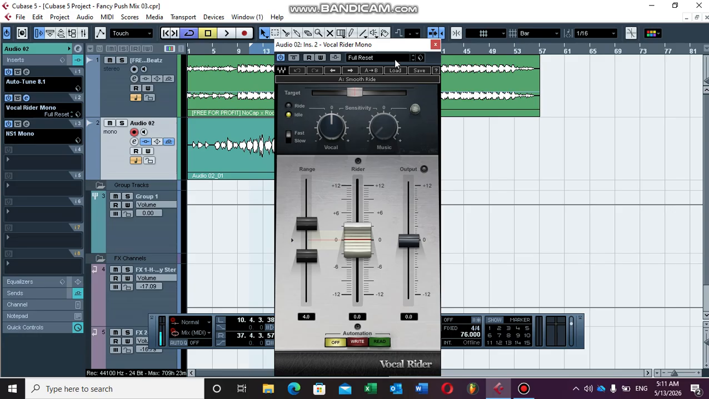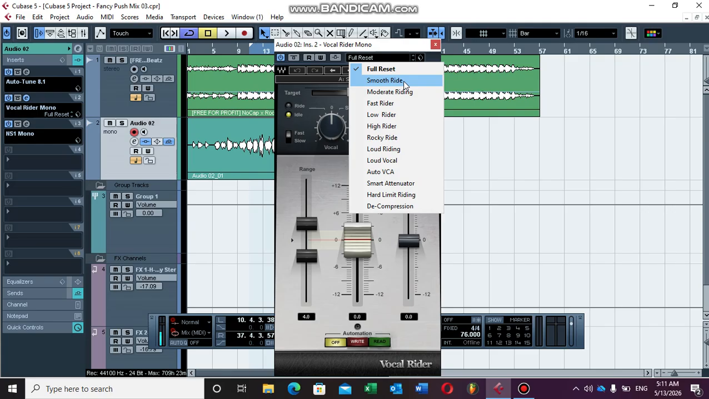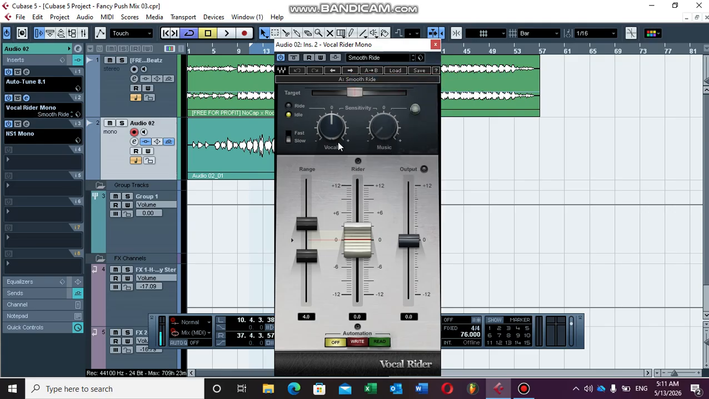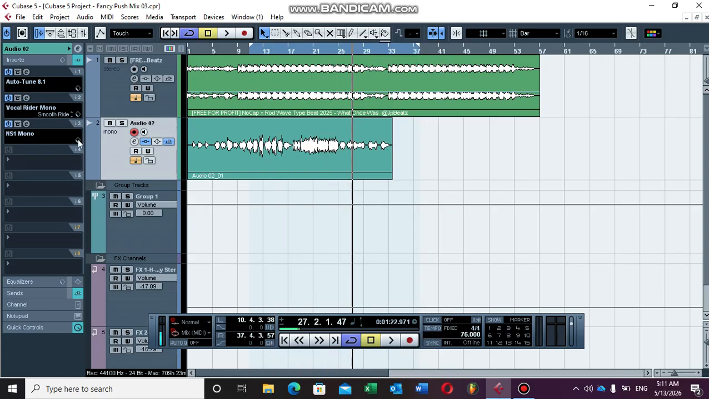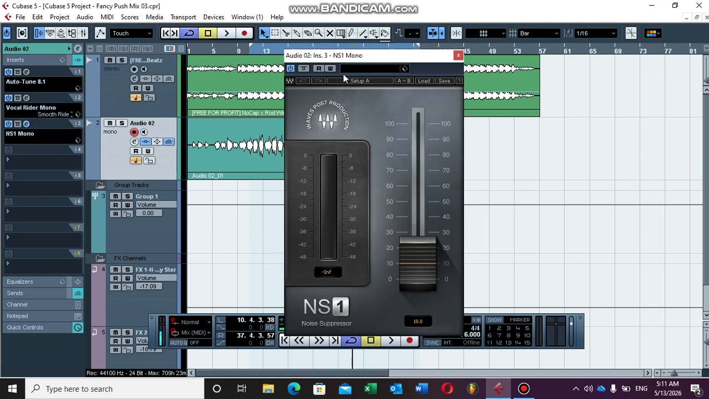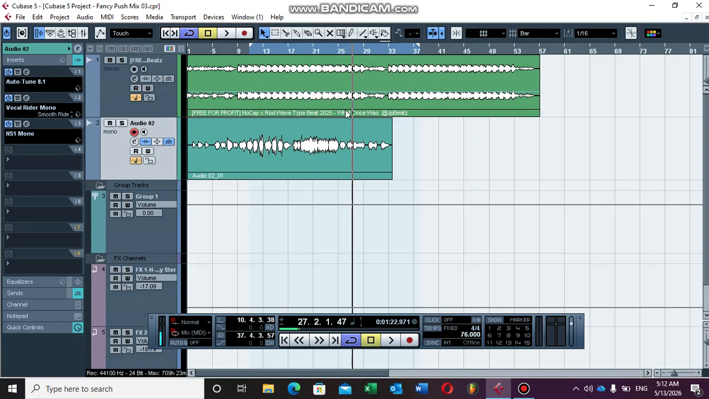What I've used is this preset. This is the smooth ride on this, as you can see, and then I did the fast attack to make sure that the vocal rider catches the vocal quick, because I'm rapping on this. So yeah, and then I've used this NS1 noise suppressor just to make sure that I remove the background noise on the vocal. This is what I did on the actual track of the vocal.